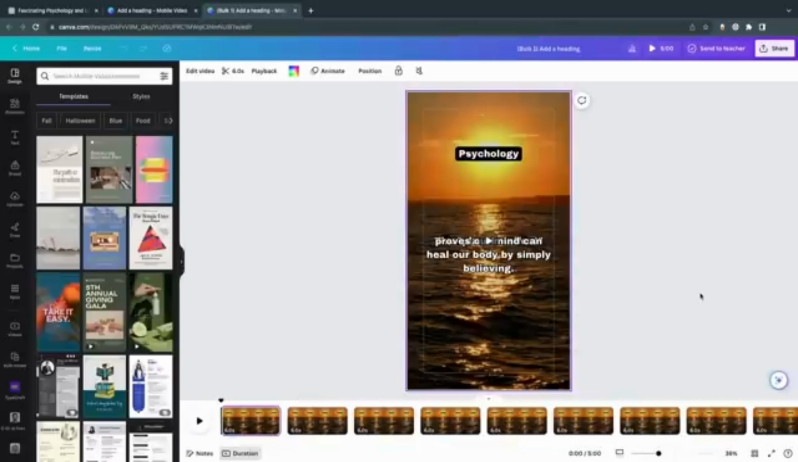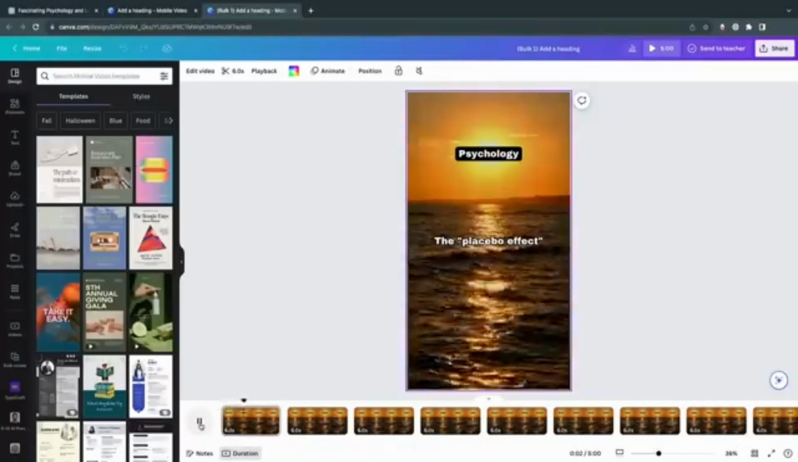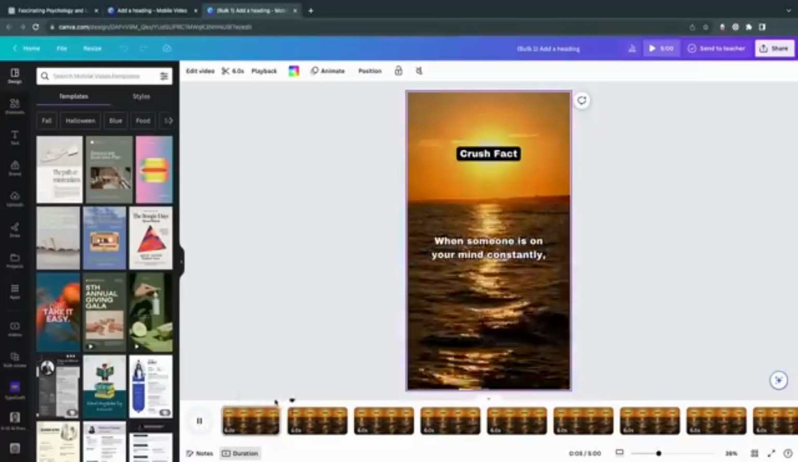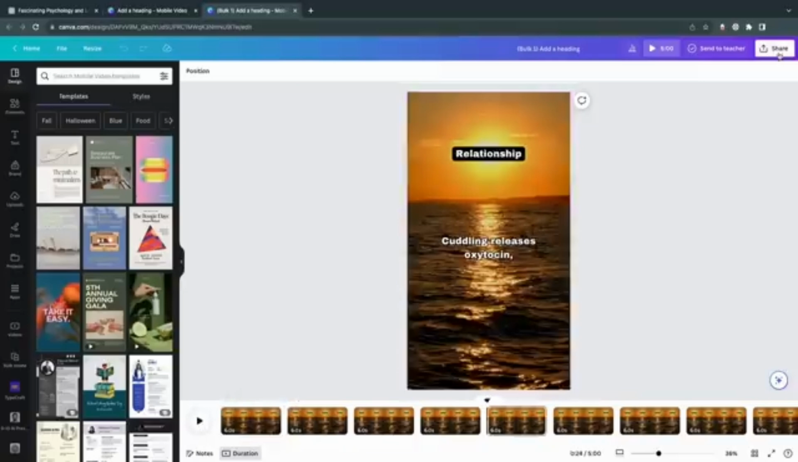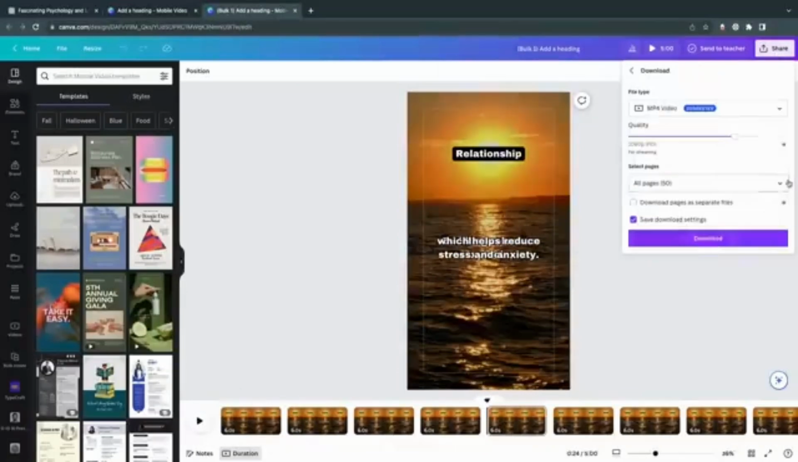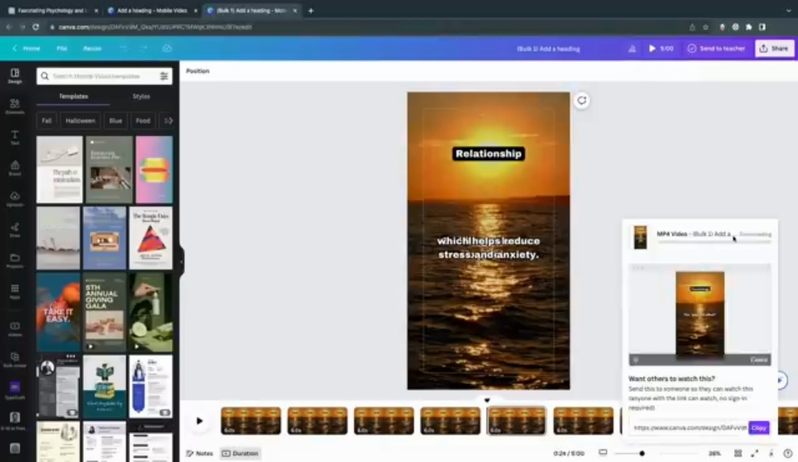You might encounter some weird glitch that it only generates 49 videos, but it won't affect the actual videos except you lose one video. I don't know why this happens, to be honest. Once it's finished, you'll be able to quickly export these videos by clicking Share in the top right corner, and then Download. Make sure to select Download Pages as separate files. Pretty self-explanatory, you get all these videos downloaded as separate files.